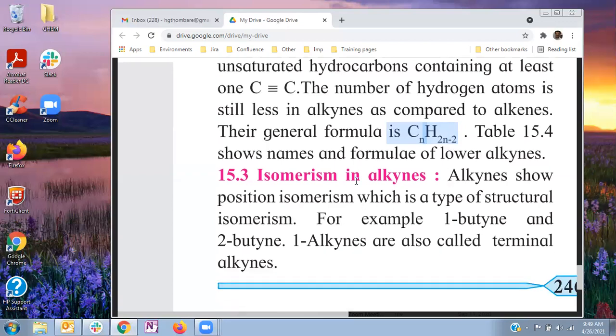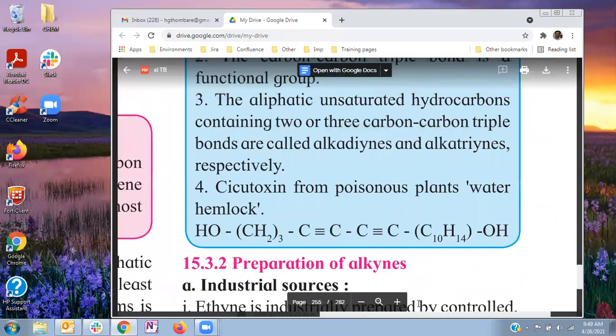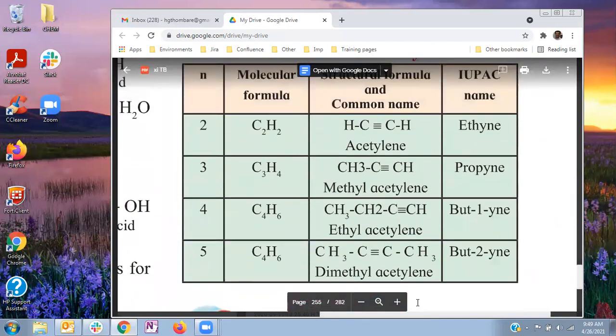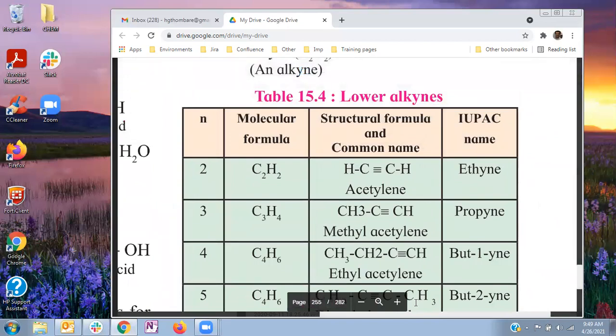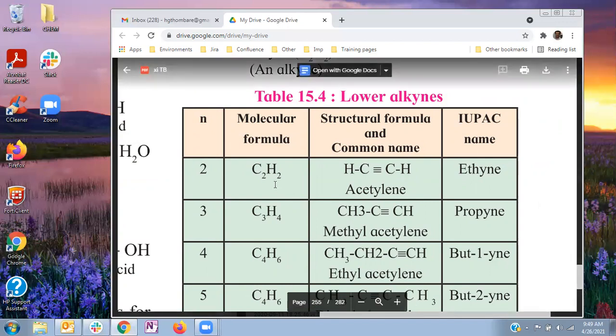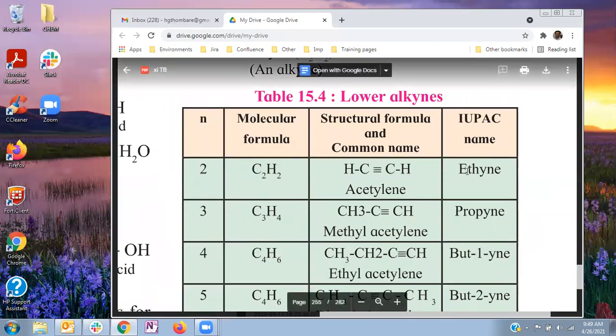Now we will study the names and the formulae given for alkynes. This is given in tabular form. First is the molecular formula of the lowest alkyne: C2H2. The structural formula is HC triple bond CH. The common name is acetylene and the IUPAC name is ethyne.